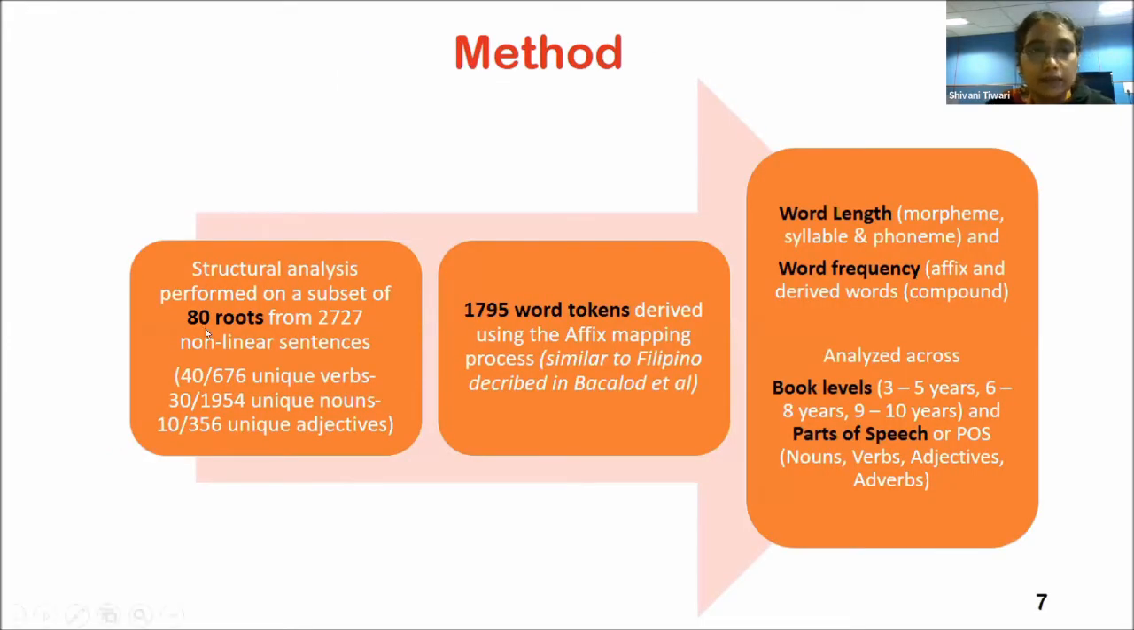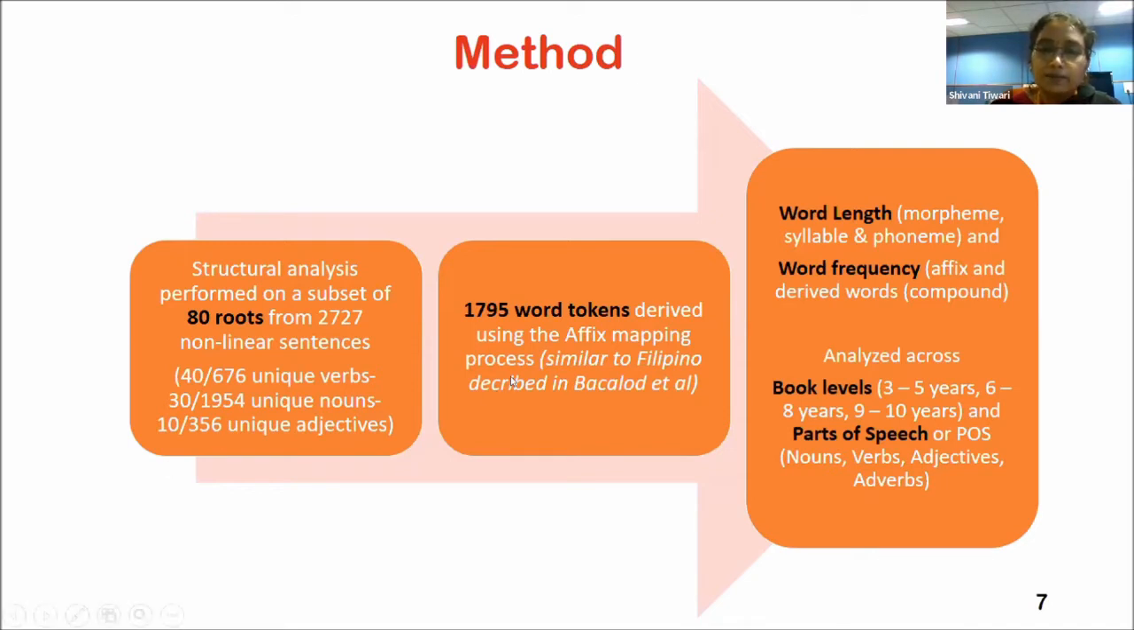So moving on to the method. We performed structural analysis on a subset of 80 roots taken from 2727 nonlinear sentences, in the following proportion: 40 of 676 unique verbs, 30 of 1954 unique nouns, and 10 of 356 unique adjectives. These 80 roots led to 1795 word token derivations, and this was obtained using the affix mapping process, which was just explained by Dr. Mary Ann and colleagues in the previous presentation.